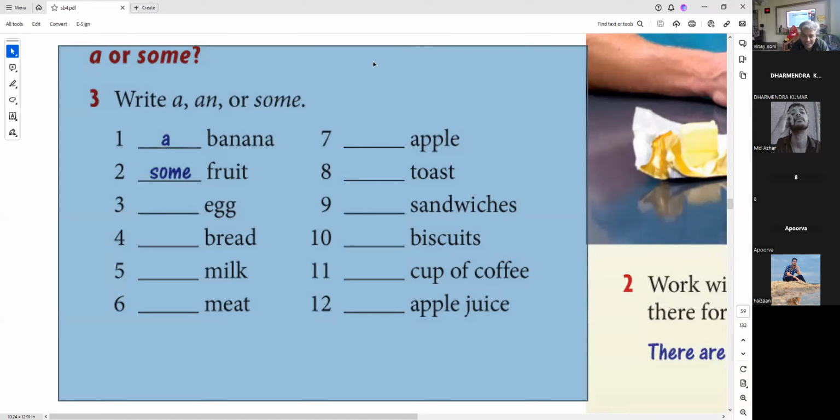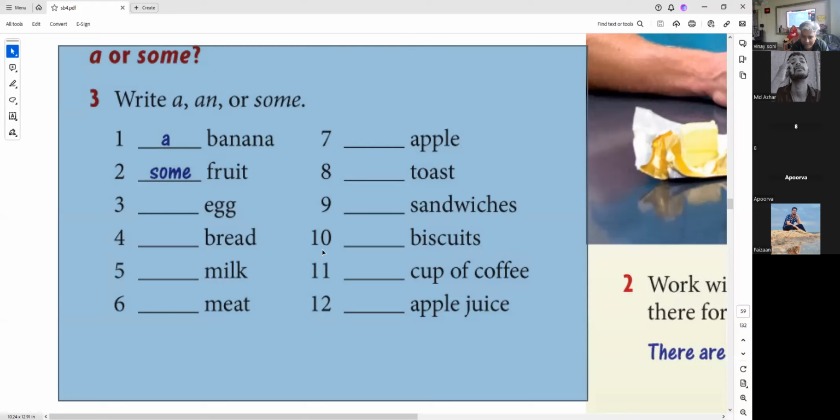Any doubts, any confusions, anybody with this exercise so far? No, sir. So the decision was made based on the type of noun they are. If they are countable nouns, we are using a with singular, some with plural, biscuits. But when they are uncountable, we cannot use a or an with uncountable nouns, right? We never use a or an with uncountable nouns. We cannot say a milk, a meat, a bread. That's not right English because they are uncountable.